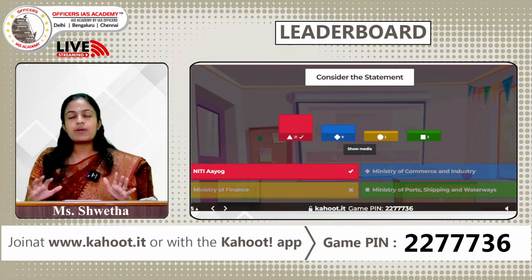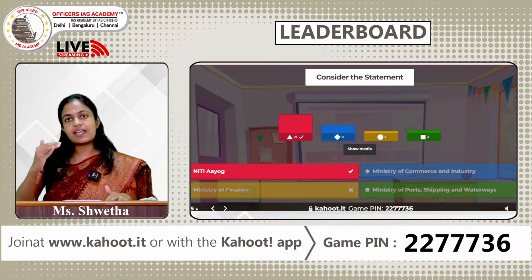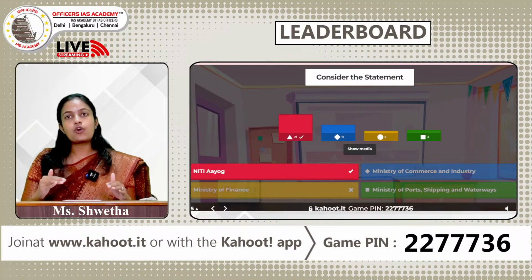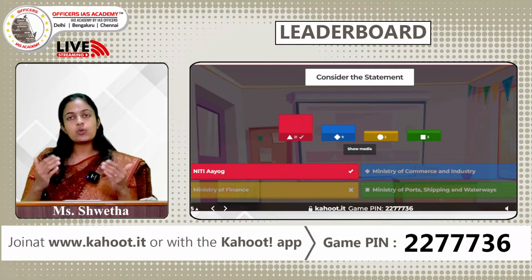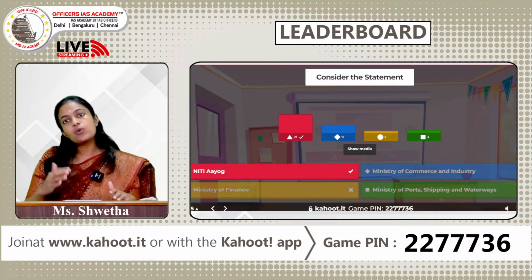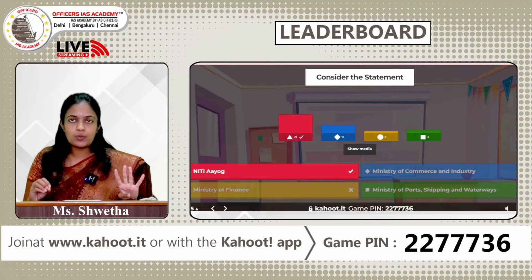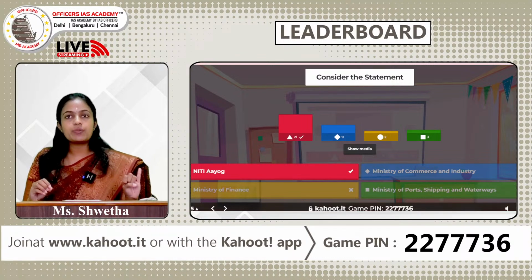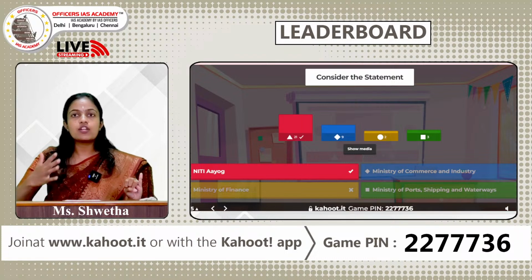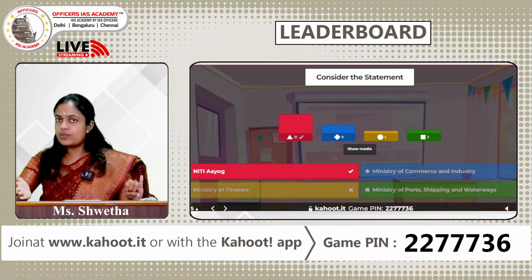According to this index, the states will be ranked according to how well they are ready to export goods. So, how do they assess the states? The states will be assessed based on 4 pillars. The first one is going to be policy. Is the state having good trade policies which support exports?